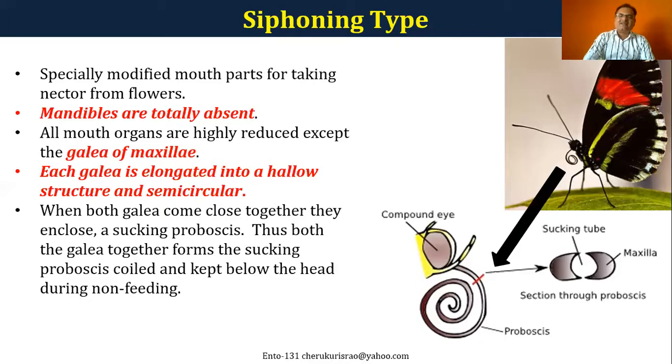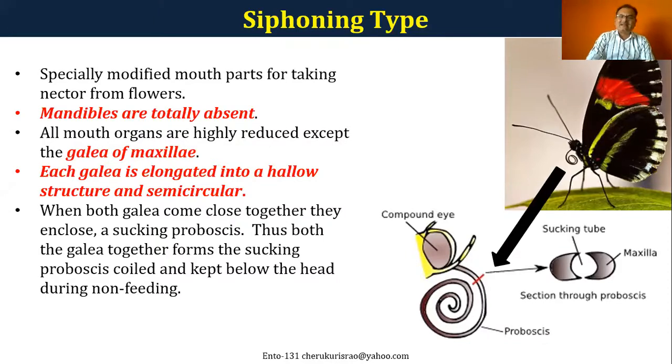Only the galea of the maxilla remain. There are two galea, left and right. The galea of the maxilla form this kind of proboscis, a siphoning kind, a semicircular pipe kind of material.